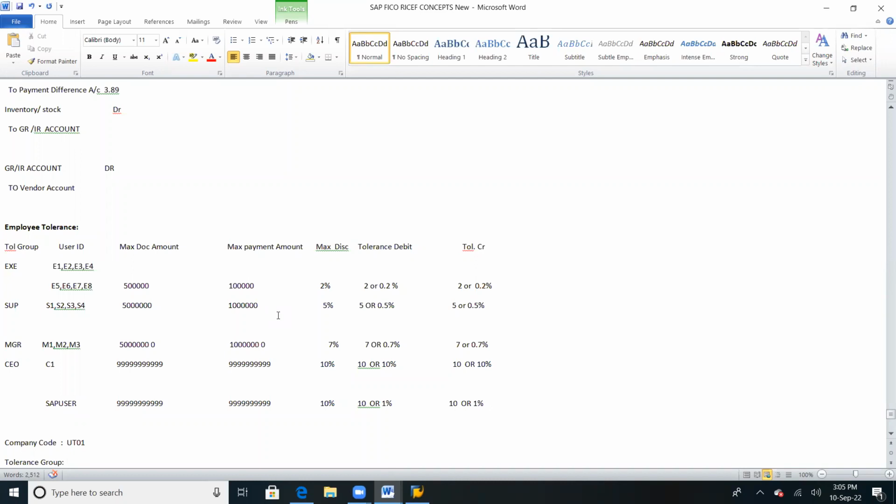Clear? But here we are in a training system. If I give Naveen, then we can't do it, for example, because we need to give a maximum limit. Which company codes do we have? UT01, UT02, and UU01. If we want to give one company code, then we can define it and give the user tolerance group and the limit. What I'm saying is, if you leave the tolerance group blank, then automatically you will have access to all 3 company codes.